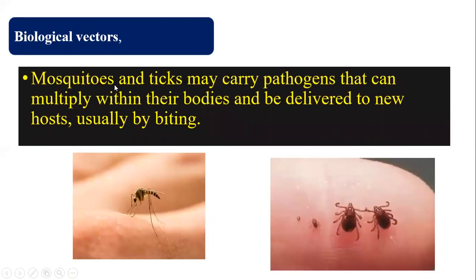Mosquitoes and ticks may carry the pathogen that can multiply within their bodies and be delivered to new hosts. So the vectors are carrying the pathogen, it multiplies inside the body and is delivered to the new host usually by biting. Inside the body of this vector, the pathogen will multiply, and with the help of biting, they will transmit the infection. That is biological vector. Biological means inside the body it will multiply.